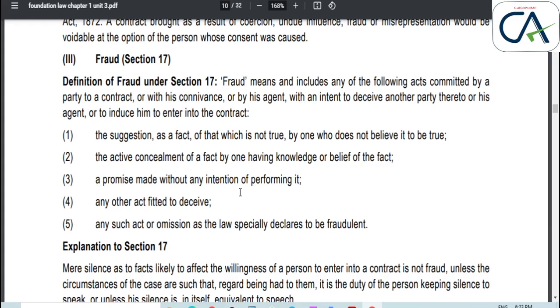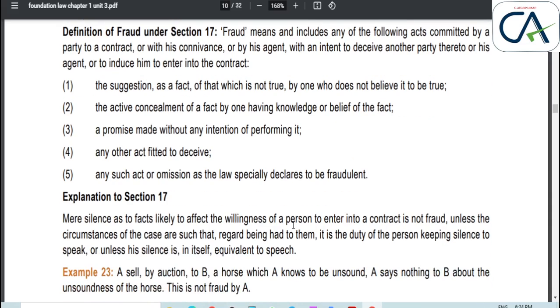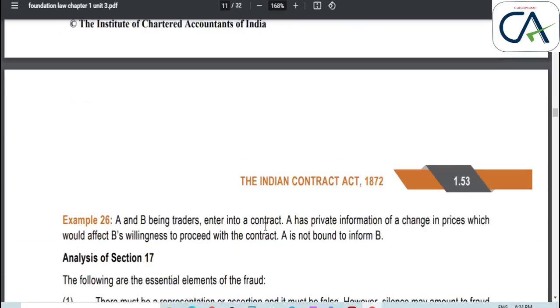Next, promise made without any intention of performing it. Like just for fun, he made a promise. That is fraud. Next, any act fitted to deceive. Fitted to deceive means his main motive is to cheat. Next, an act or omission such as the law specially declares to be fraudulent. The government says these activities are fraudulent. When he commits this activity, it becomes fraud.